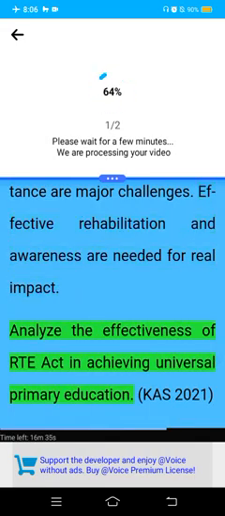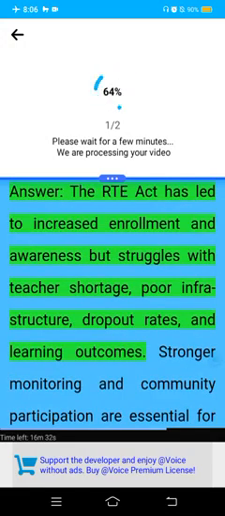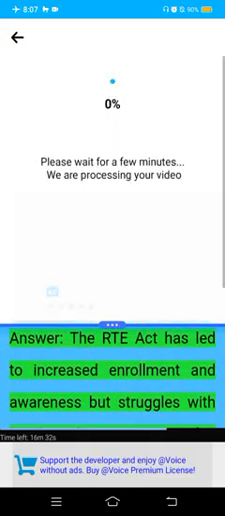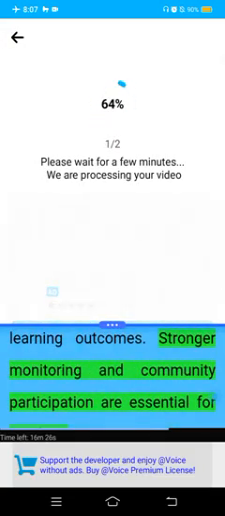Analyze the effectiveness of RTE Act in achieving universal primary education. CAS 2021. Answer. The RTE Act has led to increased enrollment and awareness but struggles with teacher shortage, poor infrastructure, dropout rates, and learning outcomes. Stronger monitoring and community participation are essential for success.